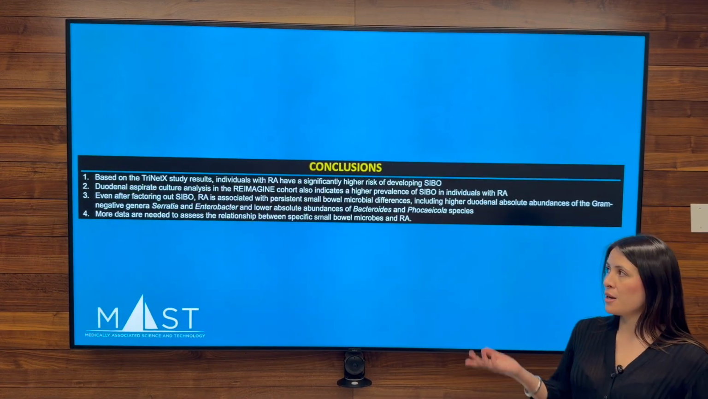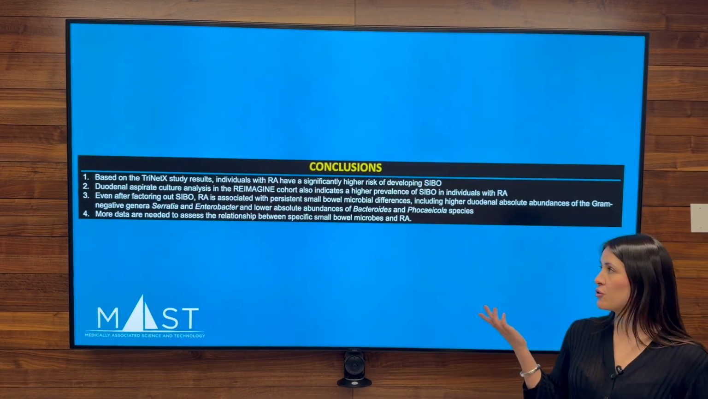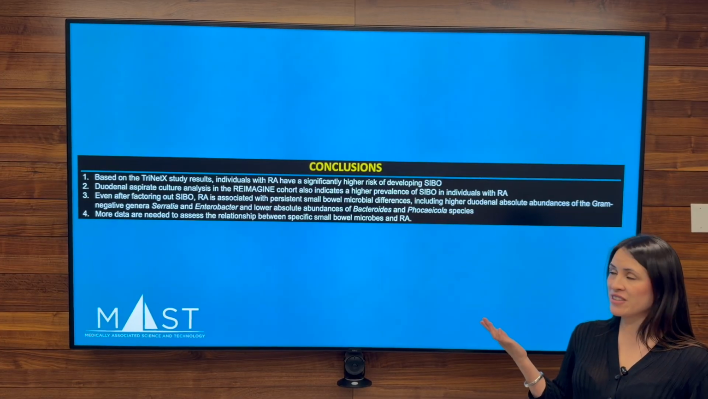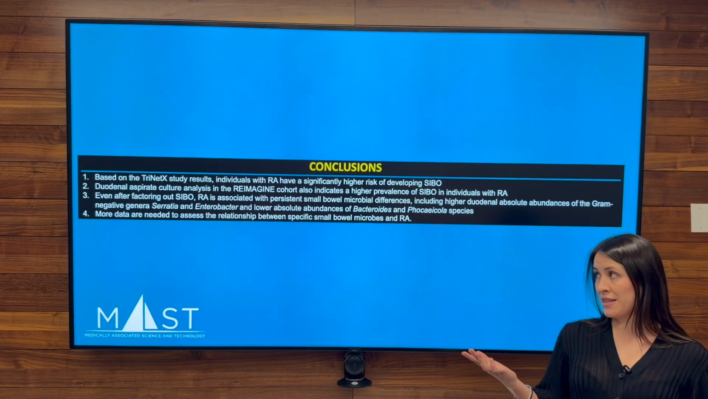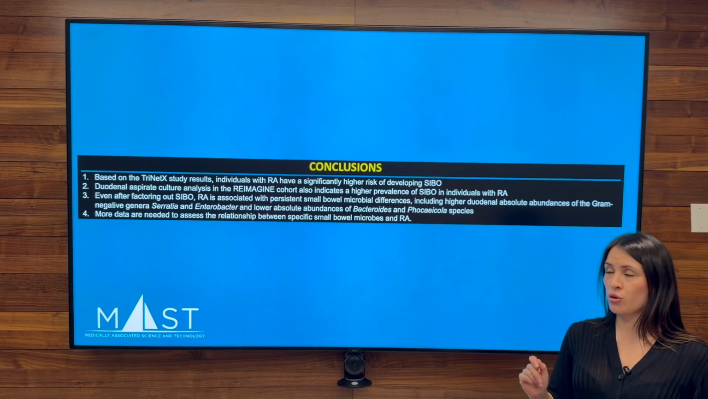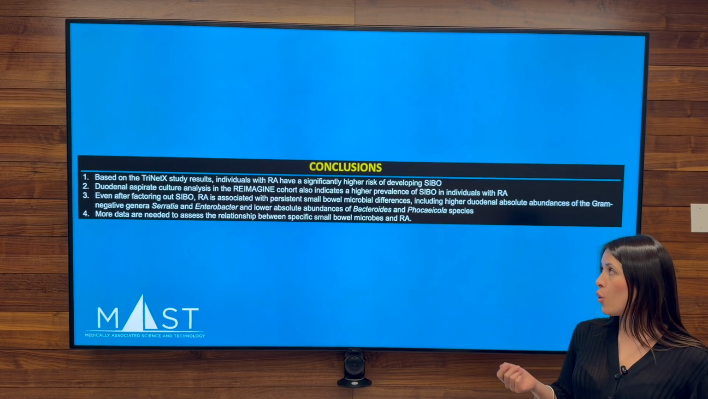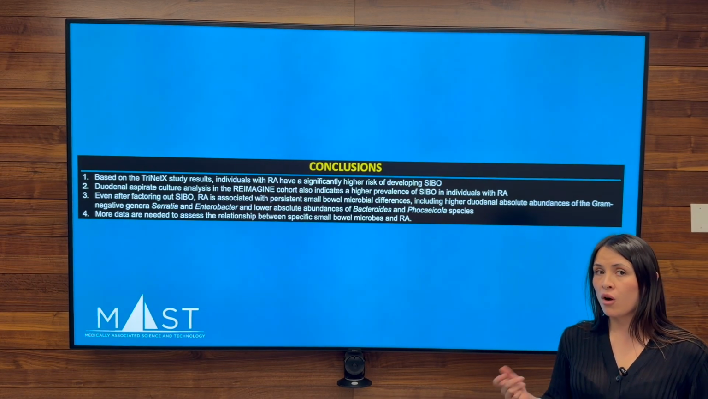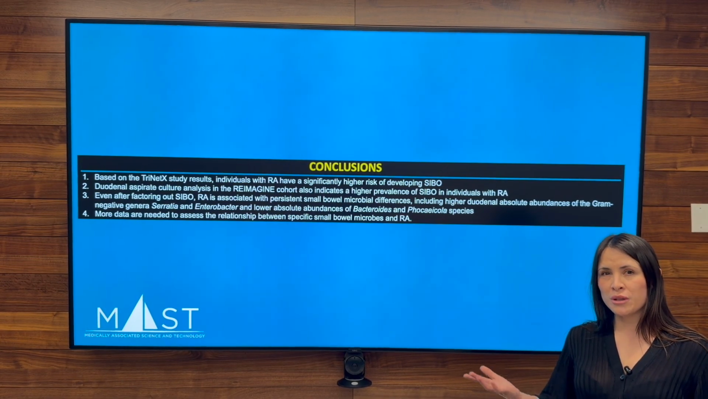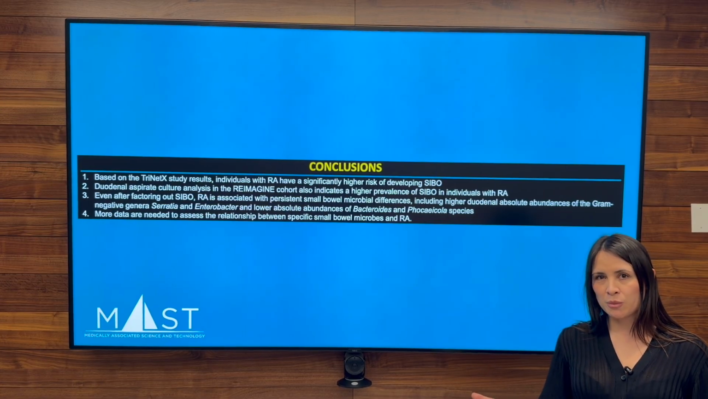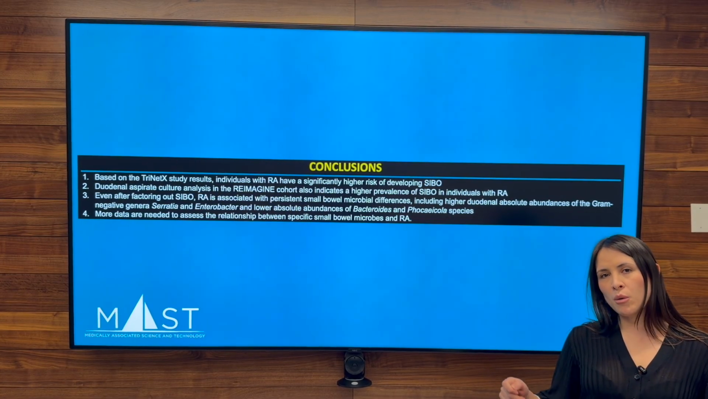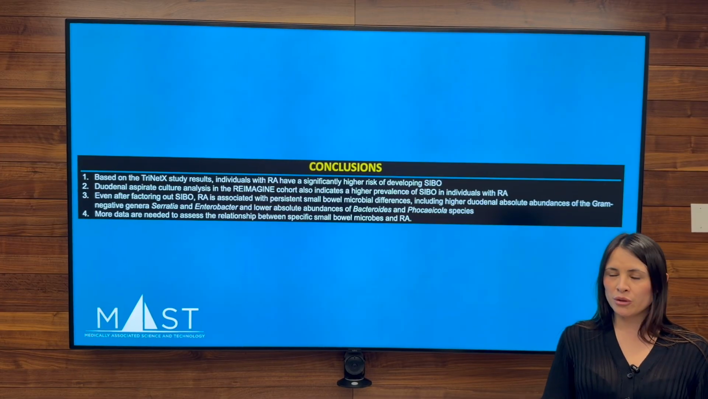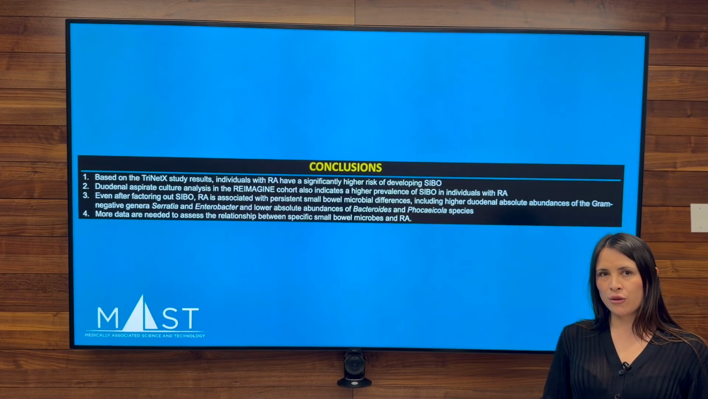In conclusion, based on the TriNetX study results, individuals with RA have significantly higher risk of developing SIBO. Duodenal aspirate culture analysis in the Reimagen study also showed that there's a higher prevalence of SIBO in patients with RA. Overall, our results show a strong association between RA and SIBO and indicate that the small bowel microbiome is an important yet underexplored site for autoimmune disease.